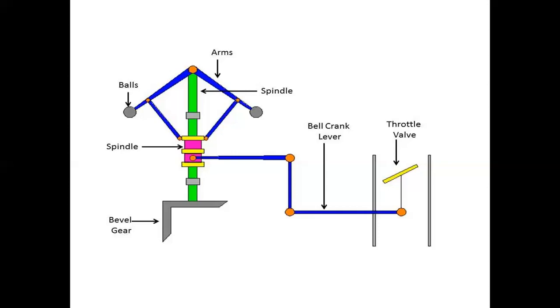Such a governor may admit either the maximum or the minimum amount of fuel. The effect of this will be to cause wide fluctuation in the engine speed, or in other words, we can say that the engine will hunt. So, my dear students, this is about hunting. I hope you can understand what hunting in the governor is.